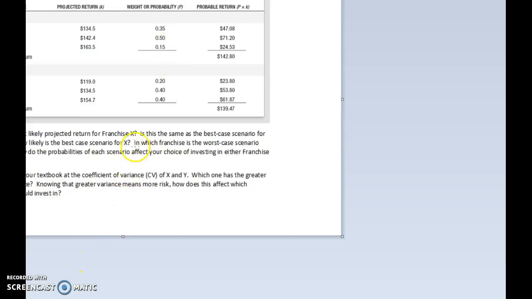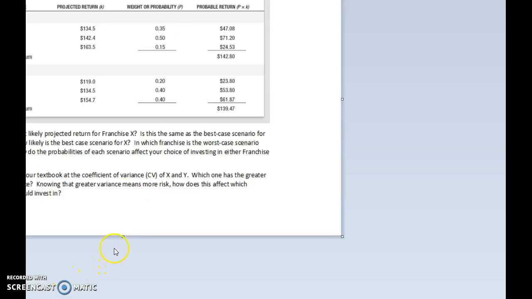Now, the next question asks, in which franchise is the worst case scenario more likely? So let's look at the worst case scenario for both X and Y. In X, the worst case scenario is this lowest projected return, and there's a probability of 35% for that lowest return. Now, in franchise Y, the worst case scenario, or the lowest return, is this 119 million, and that has a probability of 0.2. So this worst case scenario is more likely to happen here in franchise X because it has a higher probability level.